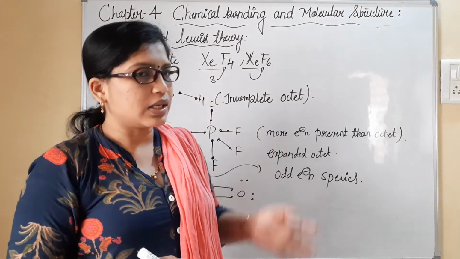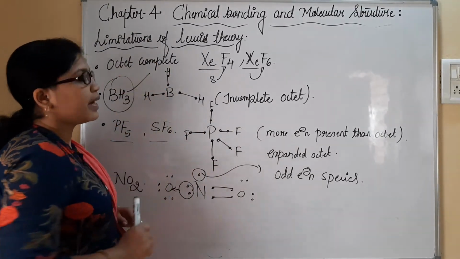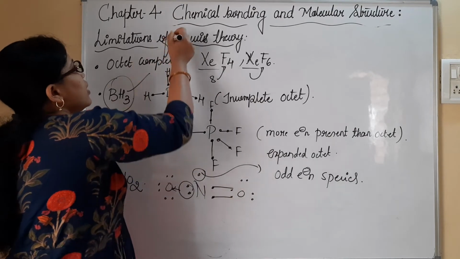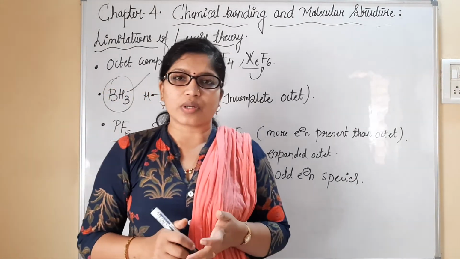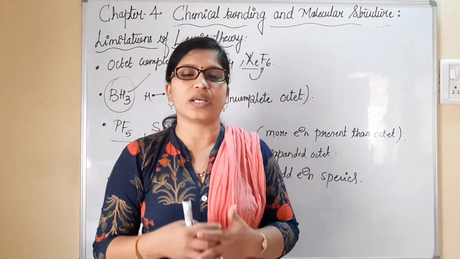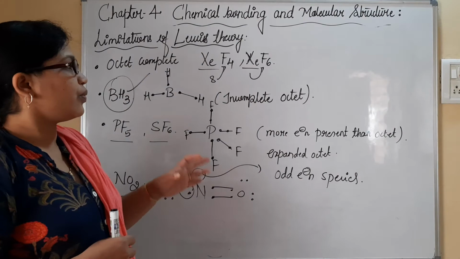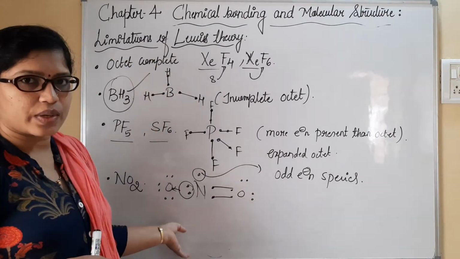We have drawbacks. These are considered as drawbacks or limitations for Lewis's approach. I'm sorry, I must write capital L. These are said to be limitations for Lewis's approach. In 1 or 2 marks, limitations for Lewis's approach can also be asked. So Lewis's approach couldn't give a good explanation for all these exceptions we have seen.